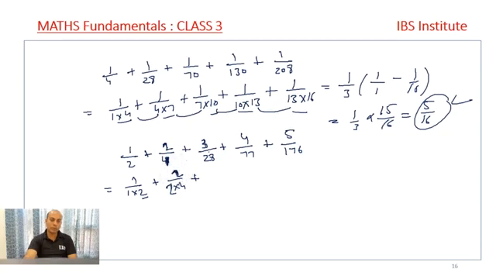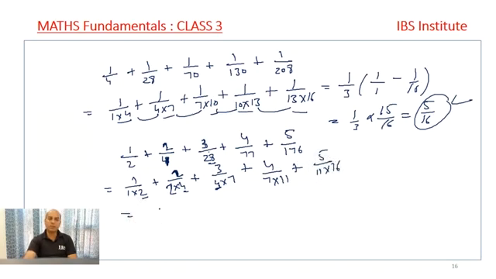So what I write, 2 upon 4, plus this 3 upon 4 into 7, because this 4 will help us form where the next number will start, 4 into 7. Then next is 4 upon 7 into 11. Next is 5 upon 11 into 16.